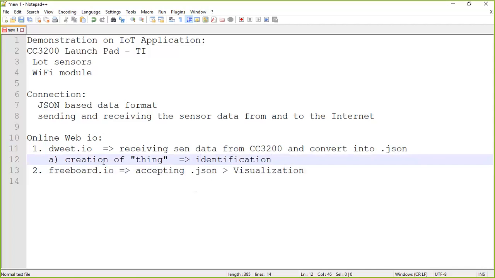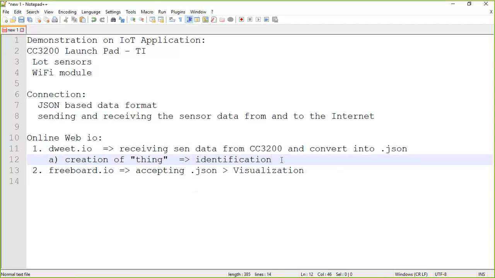Like we assign IP addresses to a LAN or WAN based network in terms of computer networks, likewise, each and every component or device which is part of the Internet of Things application is going to be identifiable.